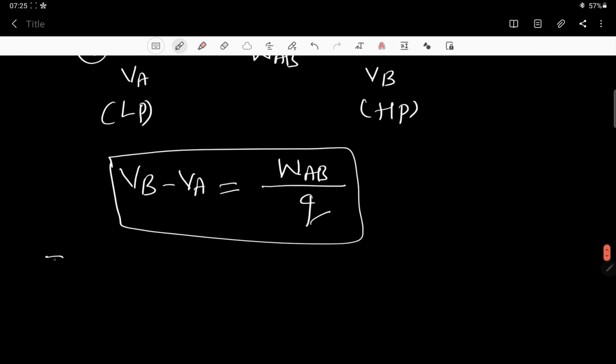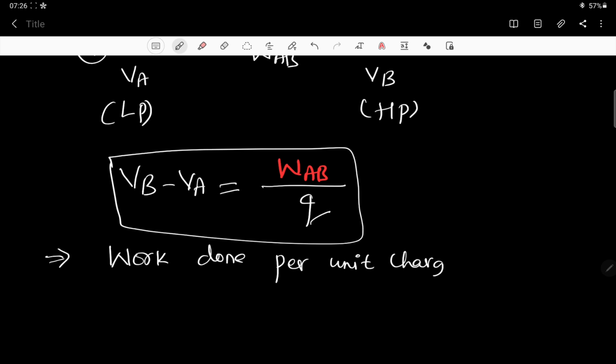Now, definition, how to write? You can write it as work done. Work done means this one, so here is the work done. So this is work done per unit charge. Per unit charge means divided by Q is there.